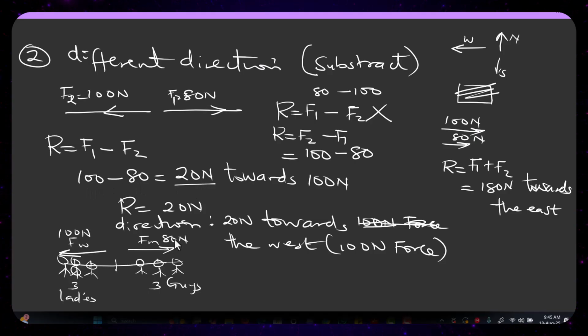Then what is the direction going to be? You draw all the men towards the direction of the women. That is why I say 20 Newton towards the west, or towards the 100 Newton force. That was why I gave that example.